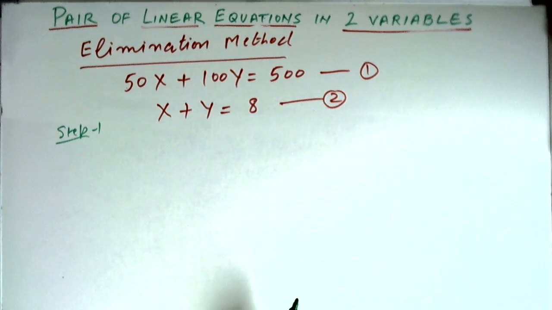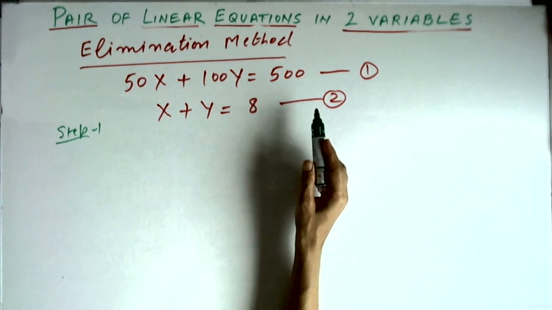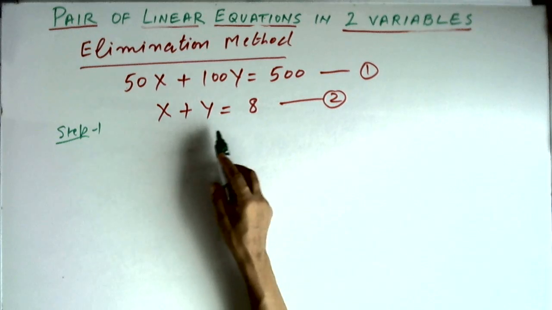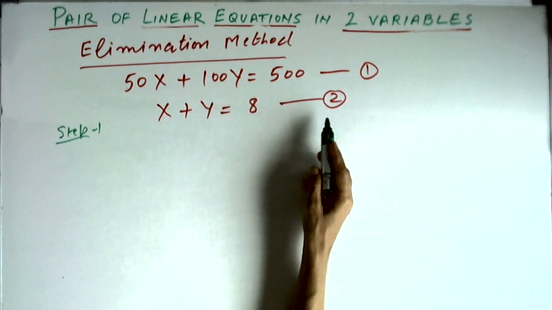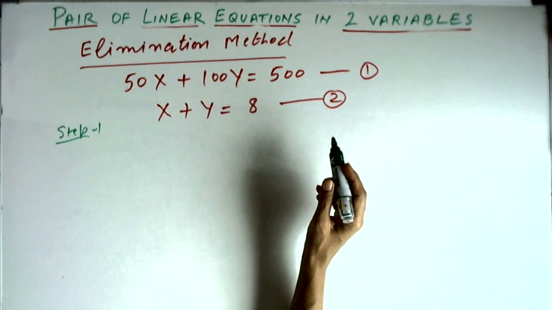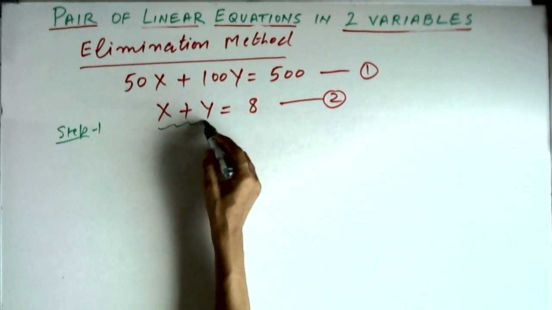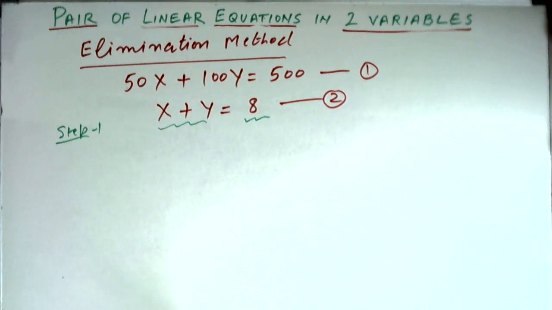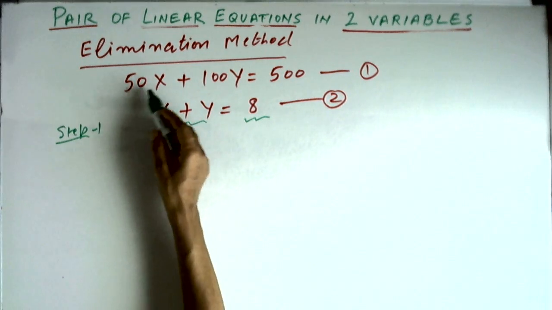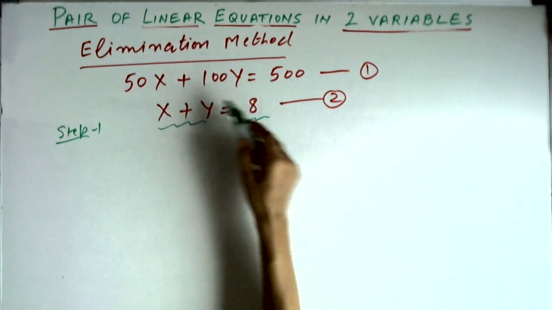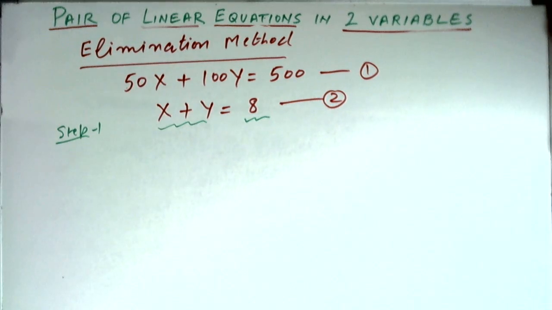Let us look at these two equations. The first equation is 50x plus 100y, and the second equation is x plus y. Now if you multiply the second equation on both left hand side and right hand side by 50, the coefficient of x will become 50, and then when we subtract equation number 2 from equation number 1, 50x minus 50x will become 0.